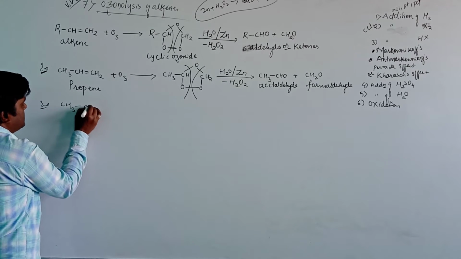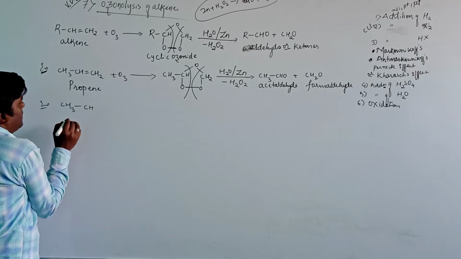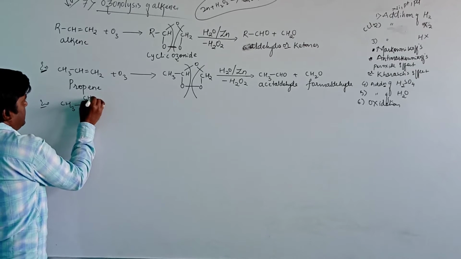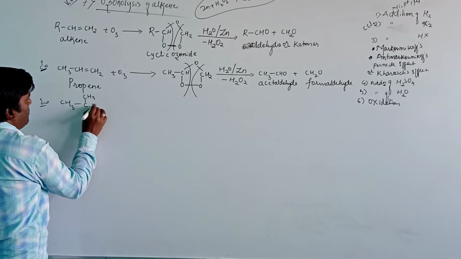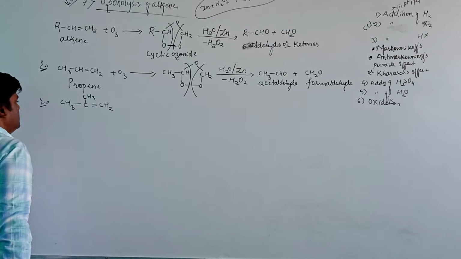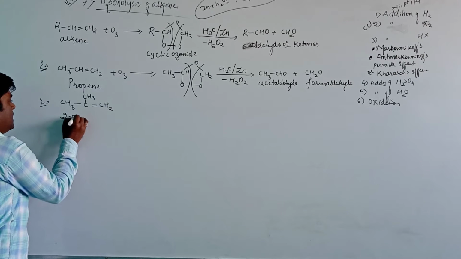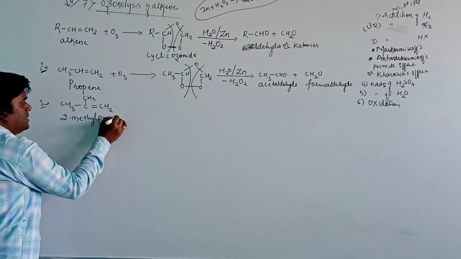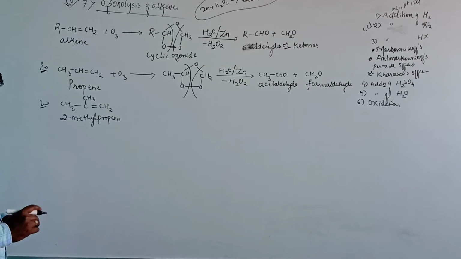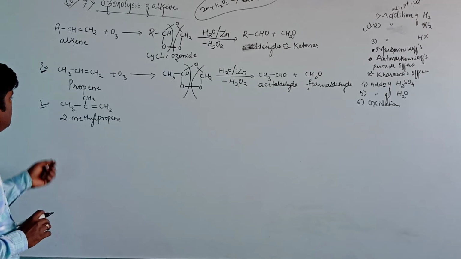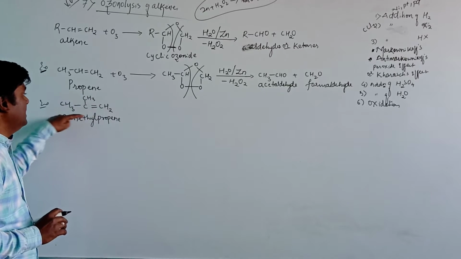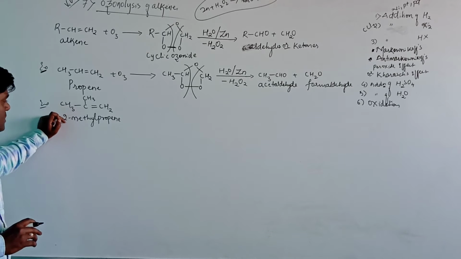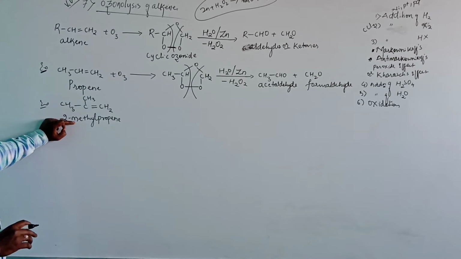CH3, C, CH3 here I will take, CH3, double bond CH. The compound is 2-methylpropene. The IUPAC name is 2-methylpropene. The common name is isobutylene. Generally, it is known as isobutylene, and the IUPAC name is 2-methylpropene.